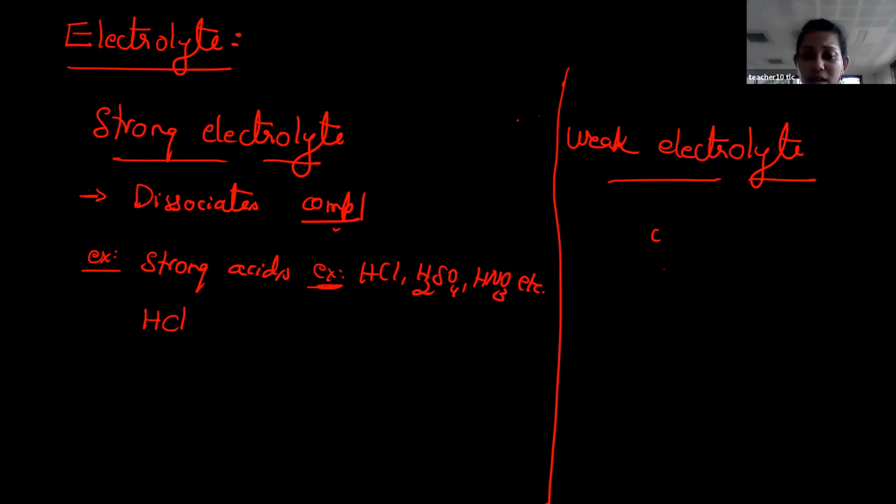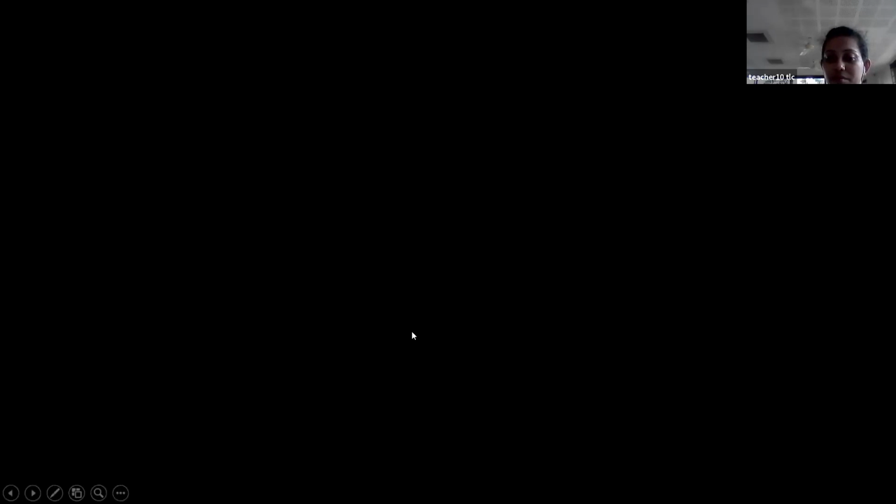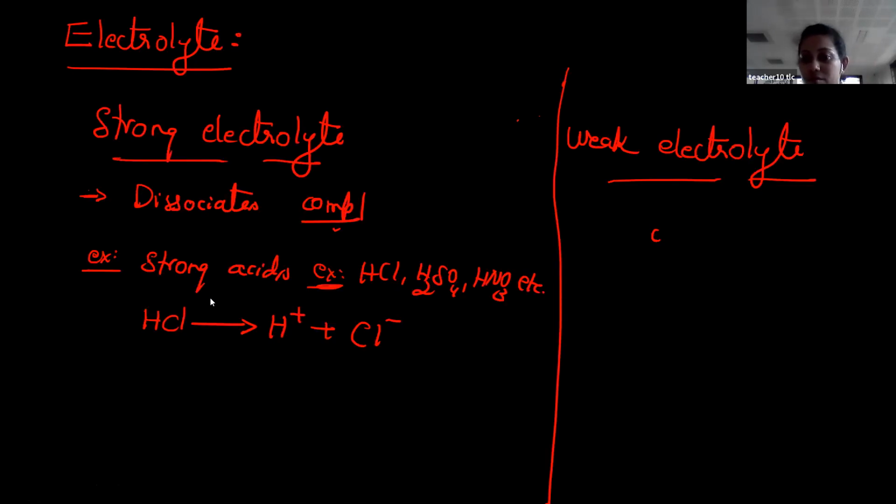The moment you take HCl, insert an electrode and pass electric current, it completely dissociates to give H plus ion as well as Cl minus ion.